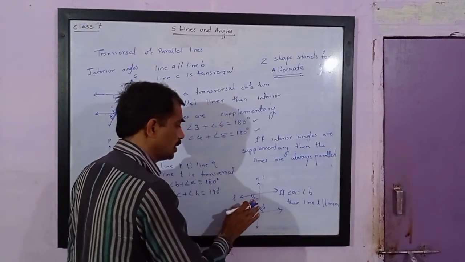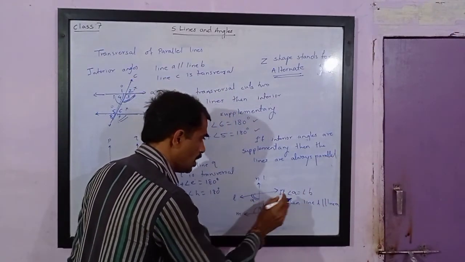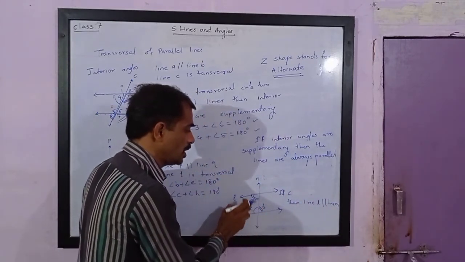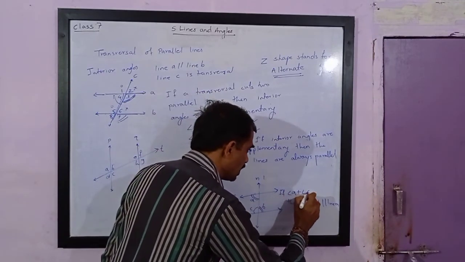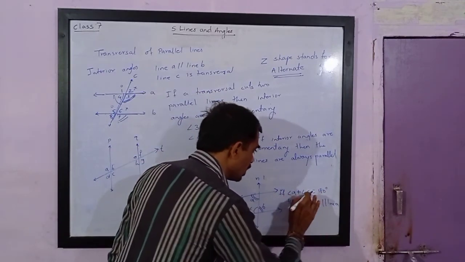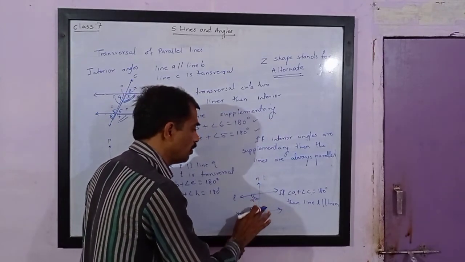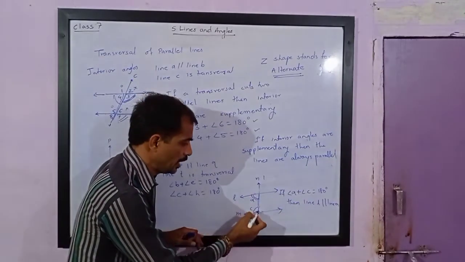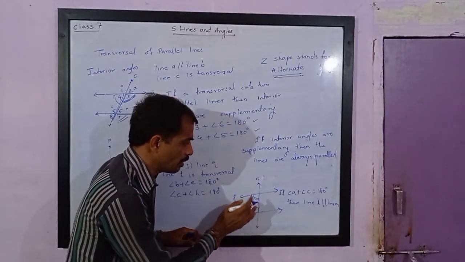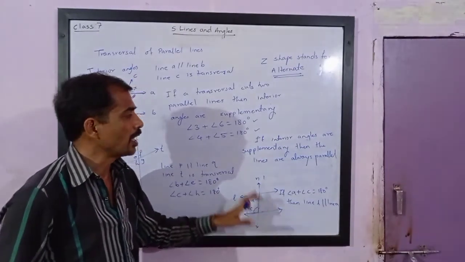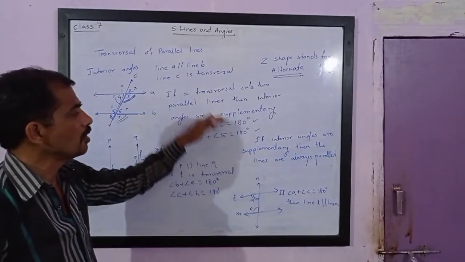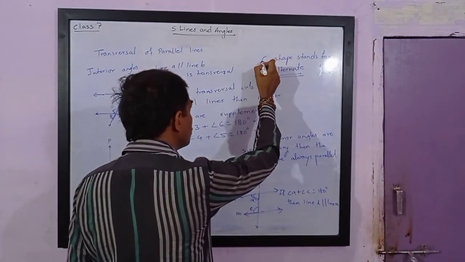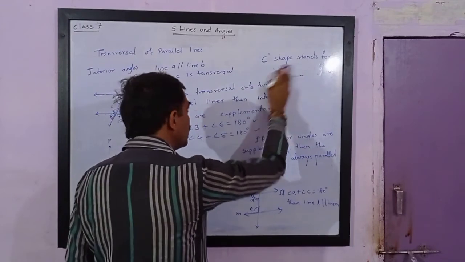Here, if angle A plus angle C, let us give some name to this angle C, angle A plus angle C is equal to 180 degrees. Here we are not given that A is equal to B. We are given A plus C is equal to 180 degrees. Please note, they are interior angles, and if interior angles are supplementary, then the lines must be parallel. So this is the converse statement. These are converse statements of each other. And please note, C stands for interior angles.